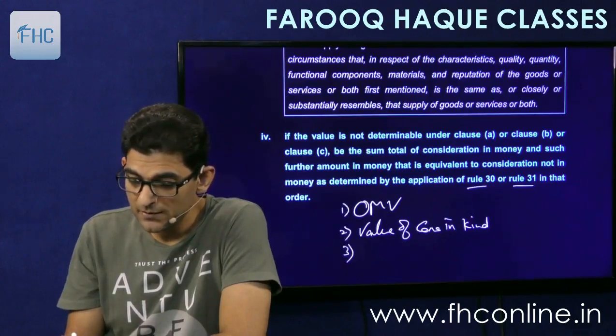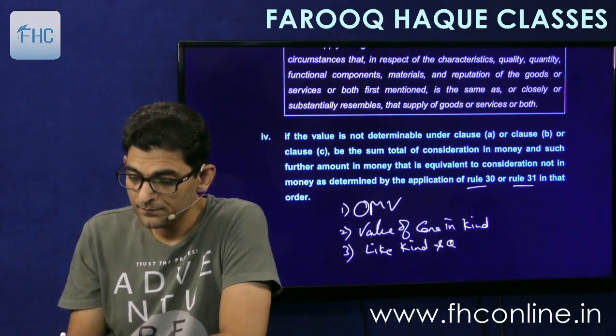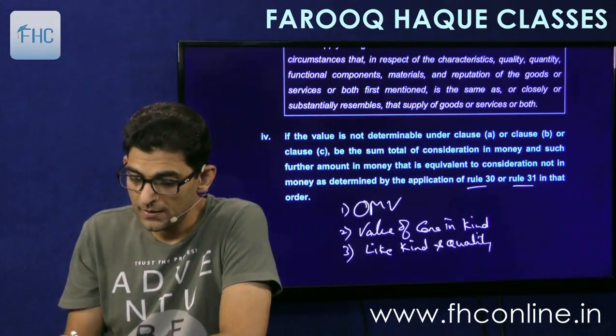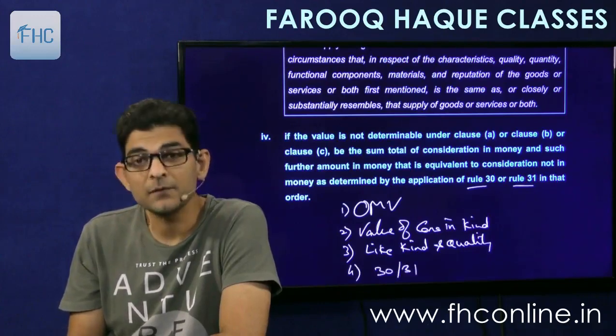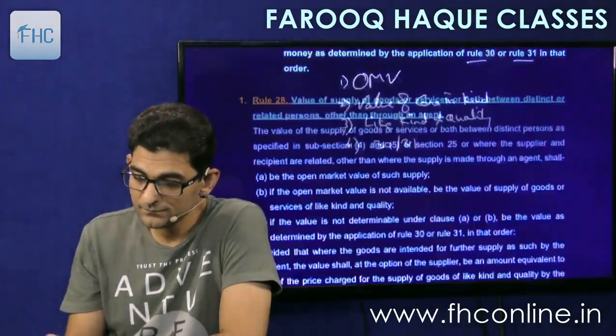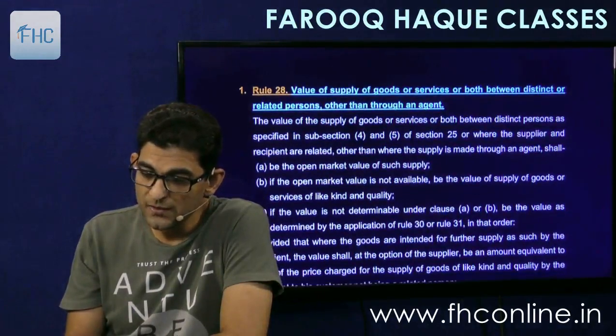If that is not available, then like kind and quality. And if that is also not available, then rule 30 and 31. Then rule 28 was there.